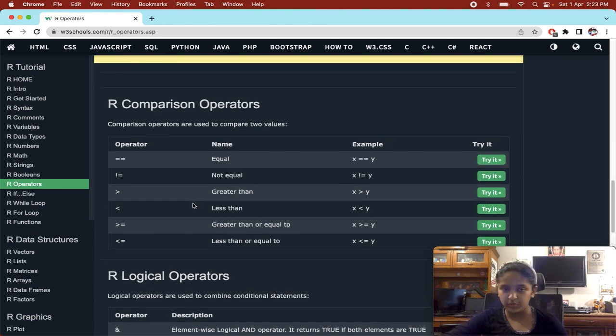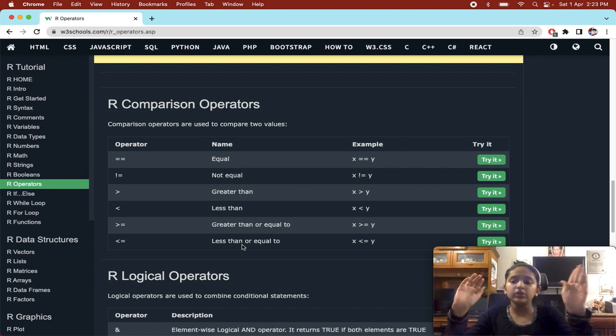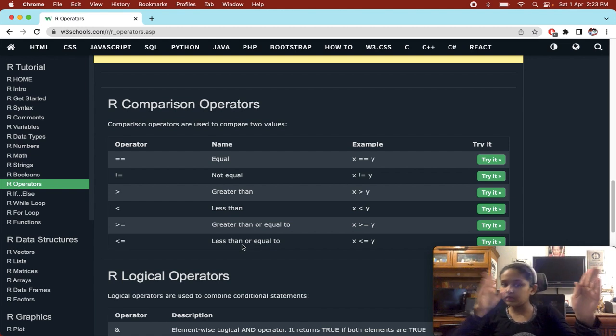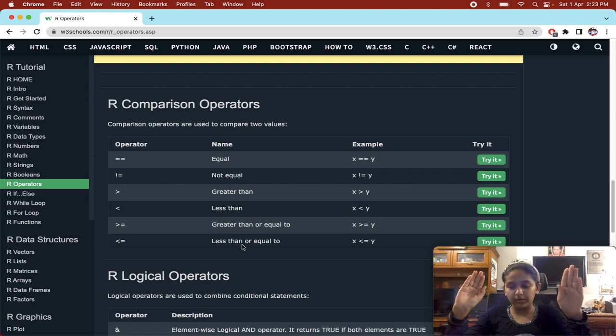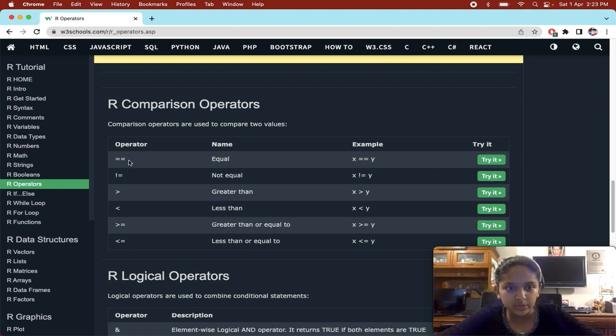Next are comparison operators. Comparison operators are basically those operators with which you compare. For example, you got these many marks and he got these many marks, and you want to compare. You got more than him, but you want to see how many more you got than him. So here you will use the comparison operator to see how much more I got, right? So here we have an equals to operator.